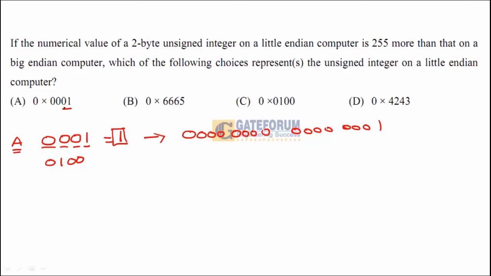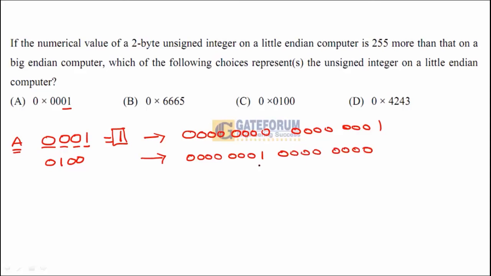These are given in little endian. Now, let us go for the big endian. In big endian, what will happen? LSB will be placed first. Least significant byte will be positioned first. So 01 will be placed here, followed by 00. So this value will be equal to 00000001 00000000.